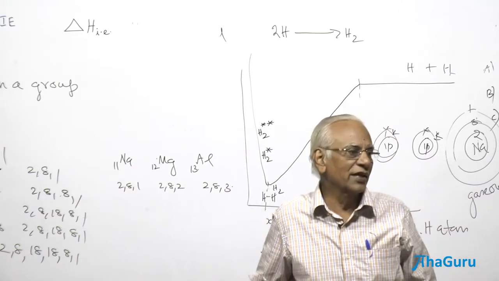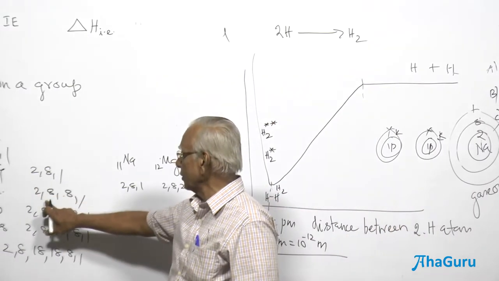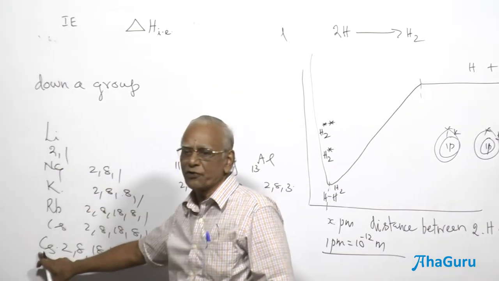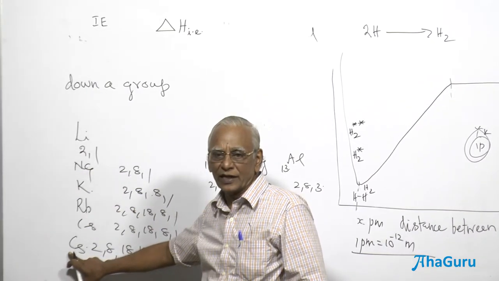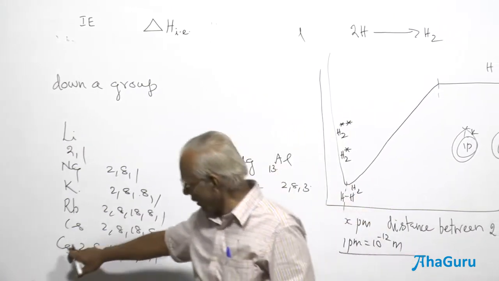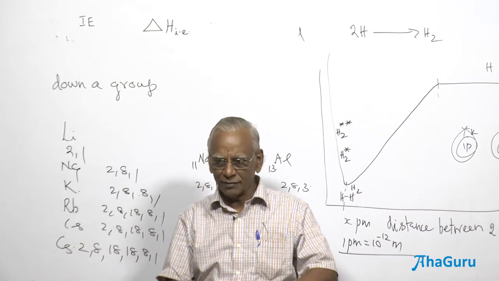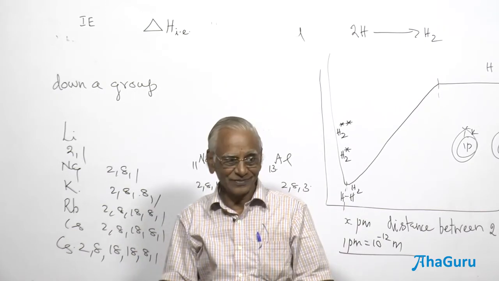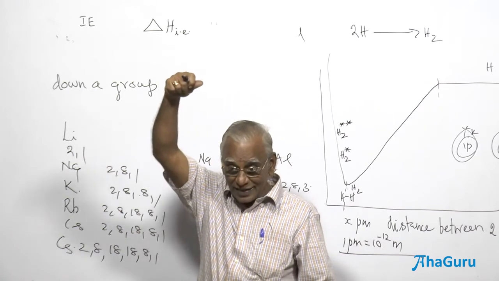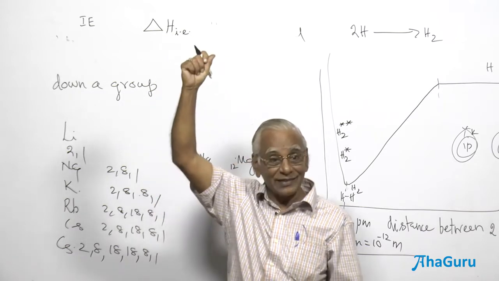Now, you have got the electron repulsion. As this number of electrons, there are 10 electrons in sodium, and in cesium there are going to be 19, so 19 minus 1, 18. There is going to be 55 atomic number. The total number of inner electrons is equal to 55 minus 1, 54 inner electrons. So, these 54 electrons repel among themselves. So, as such, the atom tries to bulge out. When the atom tries to bulge out, the volume increases. The distance between the nucleus and the outermost electron further increases.